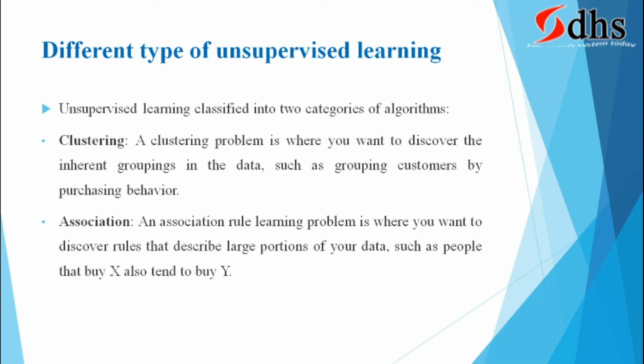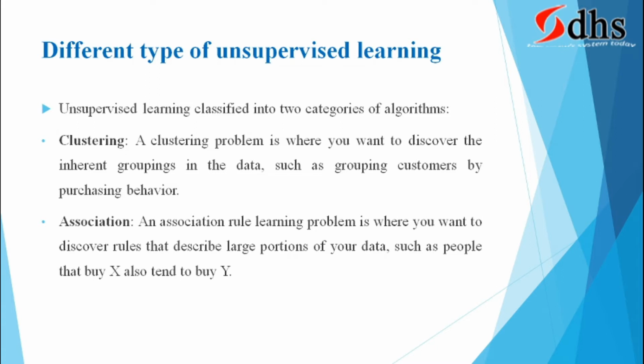Different types of unsupervised learning. In unsupervised learning, there are mainly 2 types we can say: clustering and association. What is meant by clustering? Already I told you, again I can explain. Clustering is where you want to discover the inherent grouping in the data, such as grouping customers by purchasing behavior.